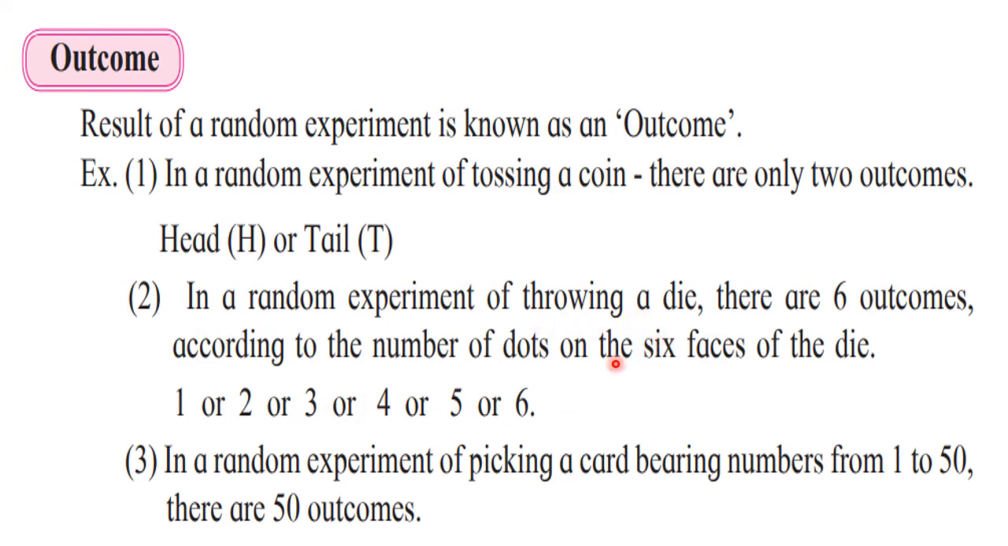If we throw two dice, then the outcomes will be 36. 6 of one die and 6 of other die. So we have to multiply 6 into 6. The outcomes are 36.